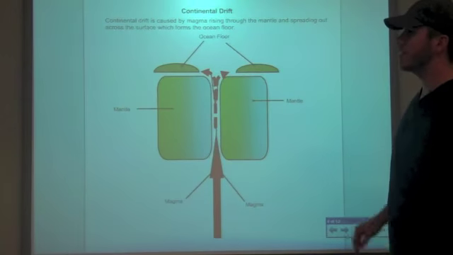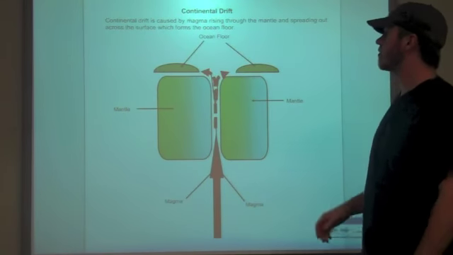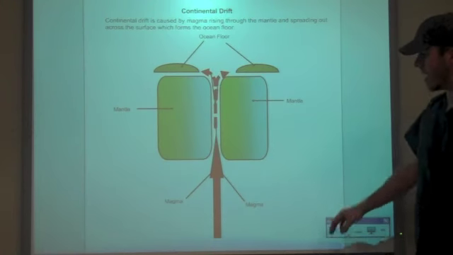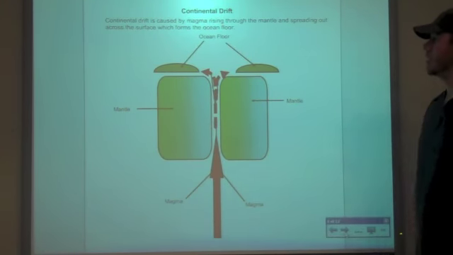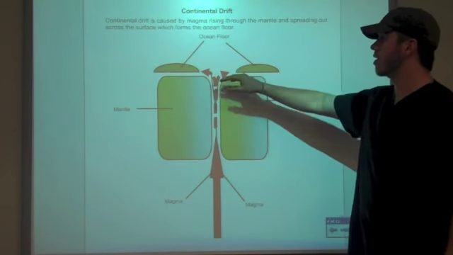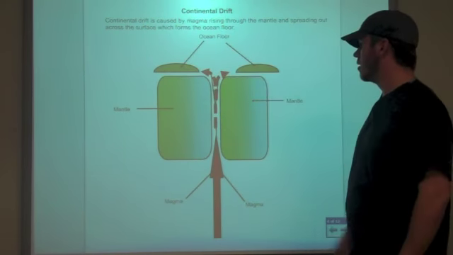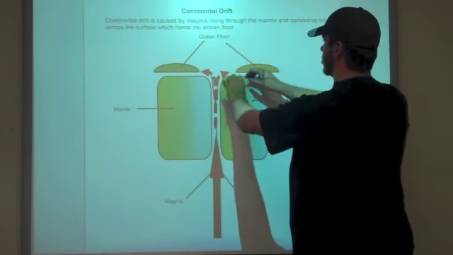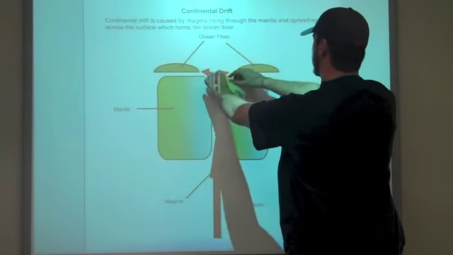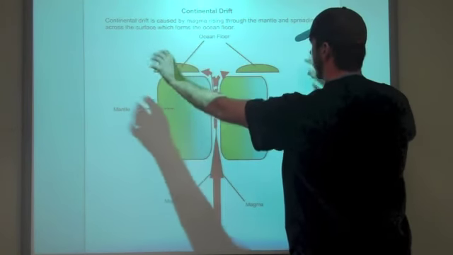These things happened by continental drift, which is caused by magma, which rises through the mantle here and spreads out across the surface, which forms the ocean floor. So in other words, as magma comes up between these mantles, it starts shifting everything that's in the ocean floor and in the continents and moving them apart.